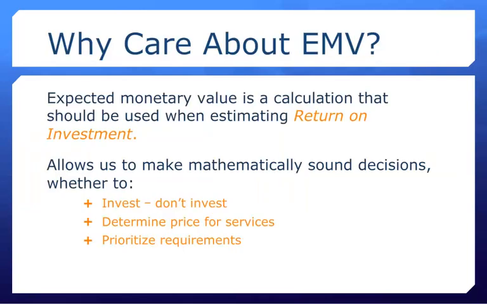I think it's important to take a couple minutes to talk about why we care about expected monetary value in the first place and what its connection is with decision theory. You might recall in some of our earlier discussions this semester that the origins and alignment of decision theory are deeply based in a lot of different backgrounds, one of which is economics. Expected value, and more specifically expected monetary value, is the byproduct of economic decision theory. It helps us make mathematically sound economic decisions.